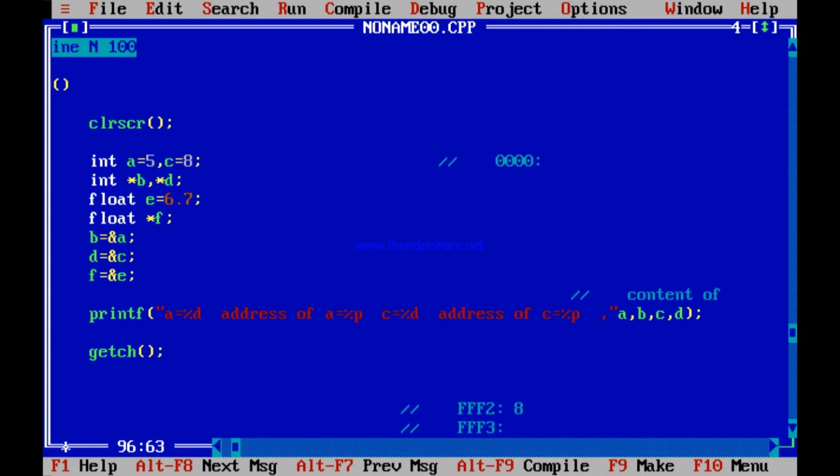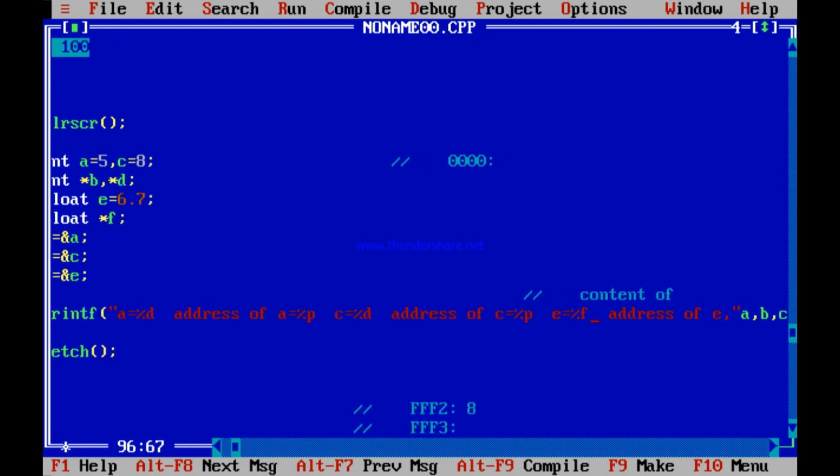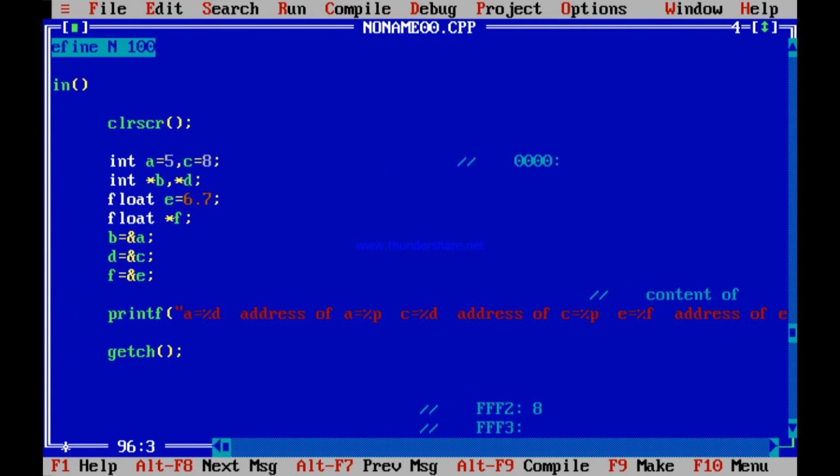Now next, what do I print? Say, the floating point number E. So E equal to %f. What should that be? E. I am printing the value of E. Now the address of E I should also print. What is the address of E? Where have you stored it? The address of E you have stored in F. So address of E equal to %P,